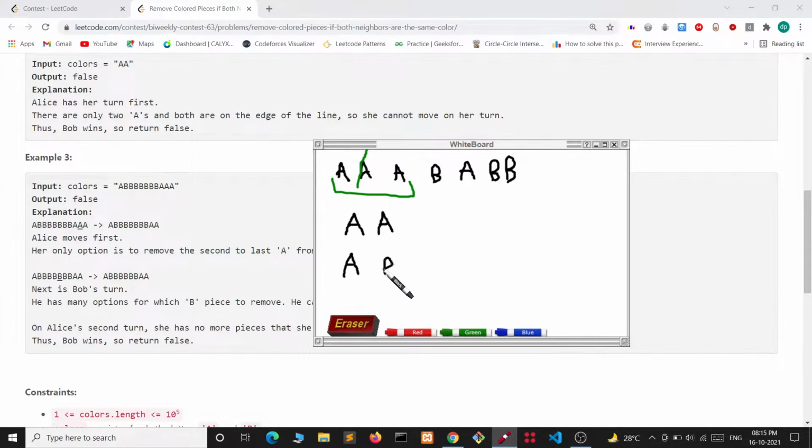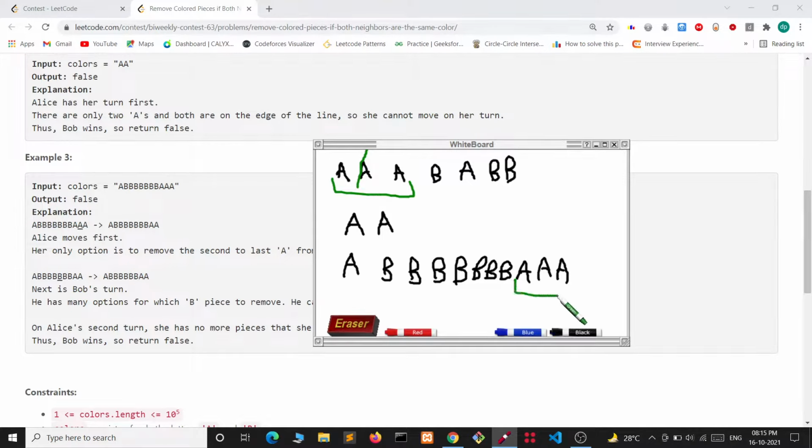A, B, B, B. How many B are there? 1, 2, 3, 4, 7. 7 B are there. Okay. First turn is of Alice.